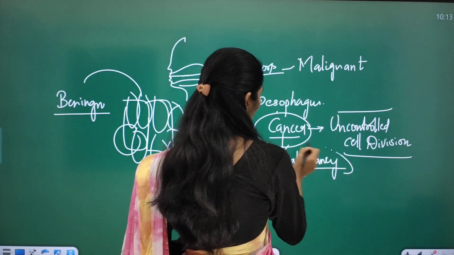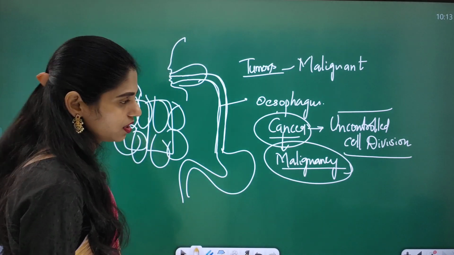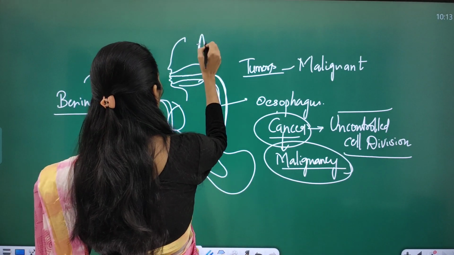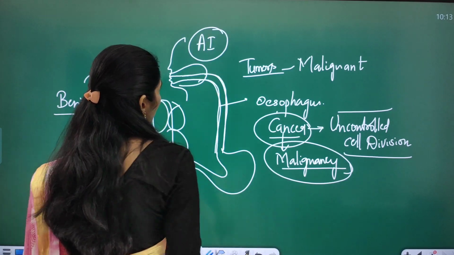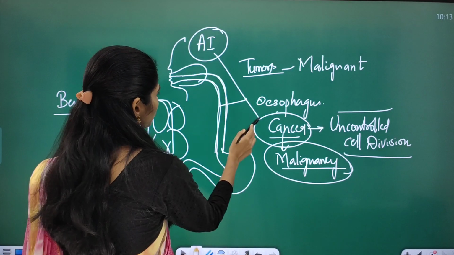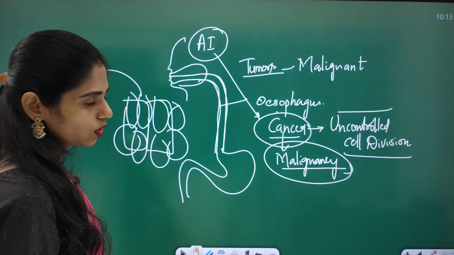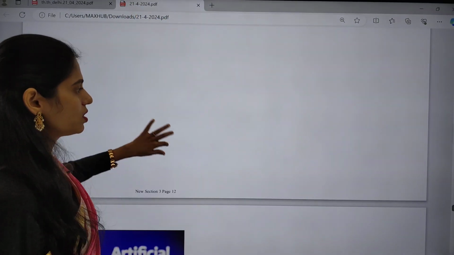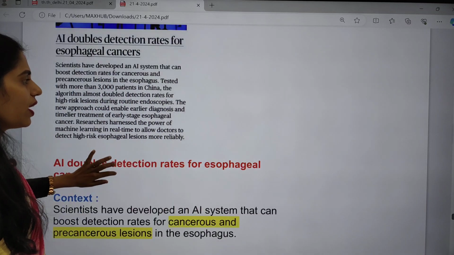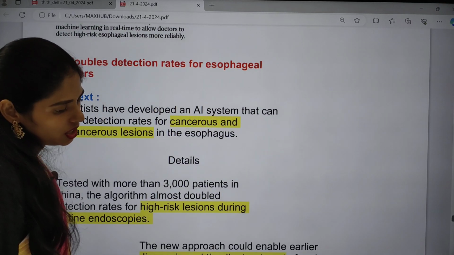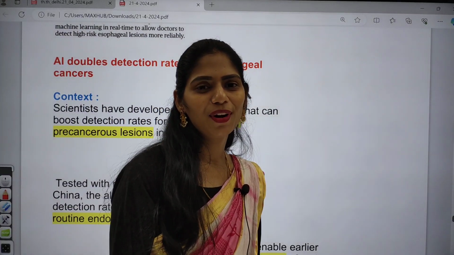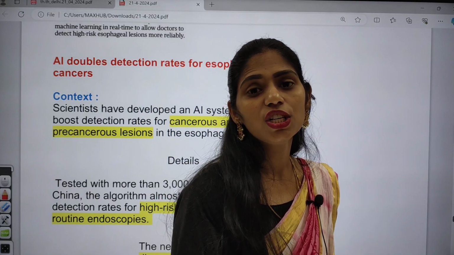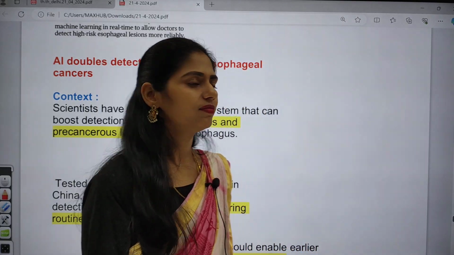So cancer is also called by another name, that is malignancy. So here, what is the news? The news here is we are using artificial intelligence, AI, to detect esophageal cancer. Okay, that's it. Now let us see this article in detail, and that is important for your science and technology. So whenever you write applications of artificial intelligence, now onwards you can also add this point, that is, artificial intelligence is also useful to identify esophageal cancer.